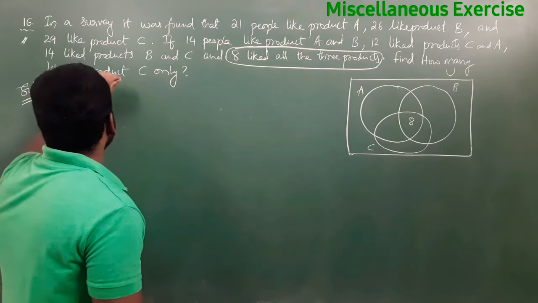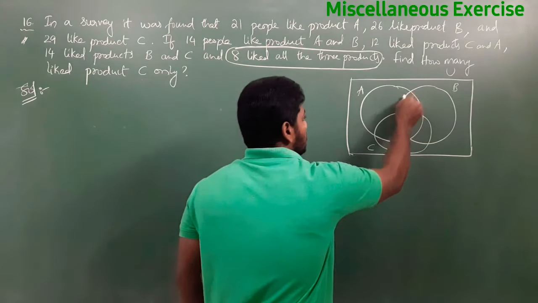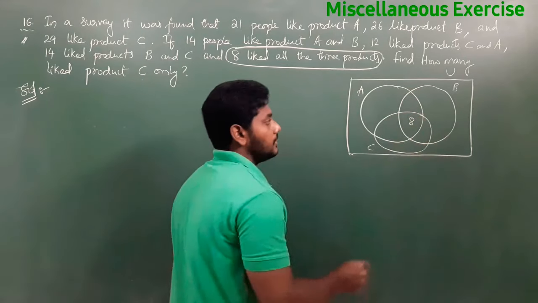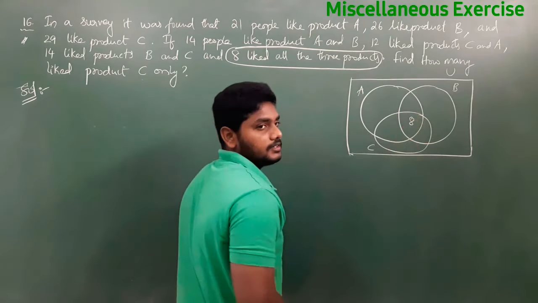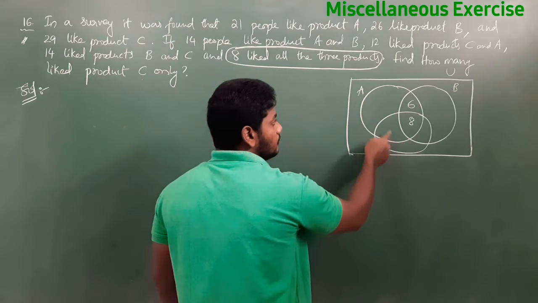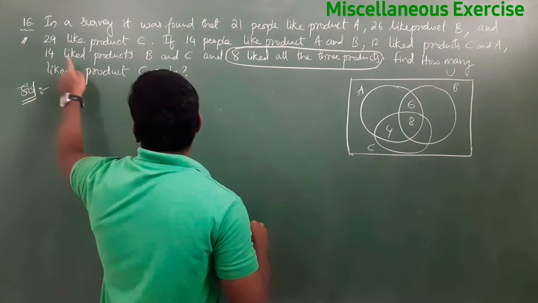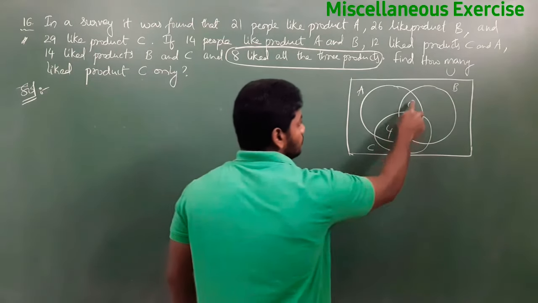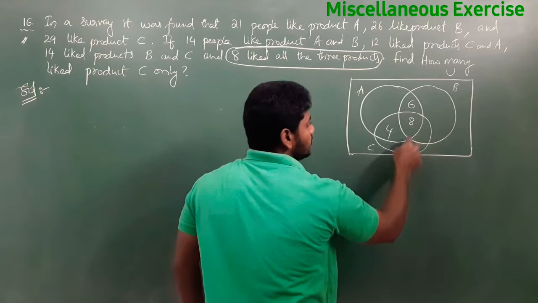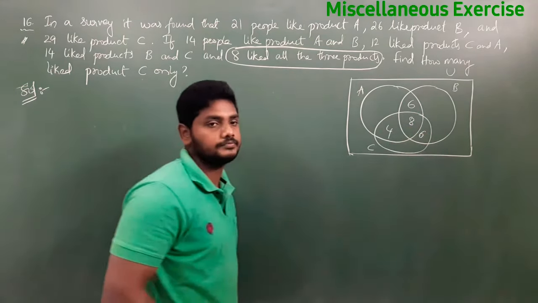From the given data, 14 people like product A and B. In that 14, already 8 are there, so it will be 6. Next, 12 people like C and A. Already 8 is there, so it will be 4. Next, 14 like B and C. Already 8 are there, so it will be again 6.